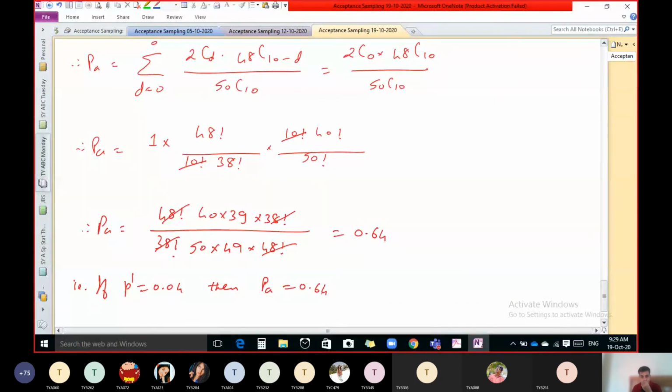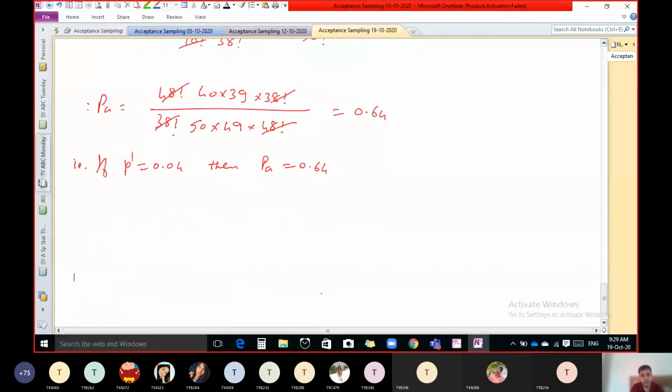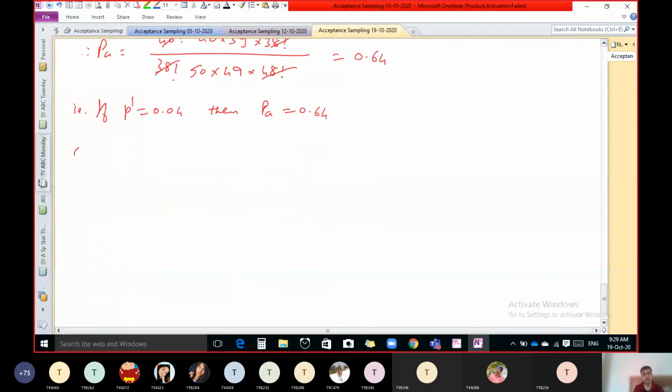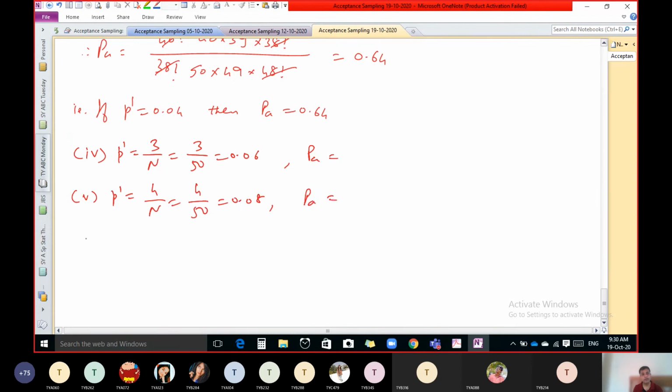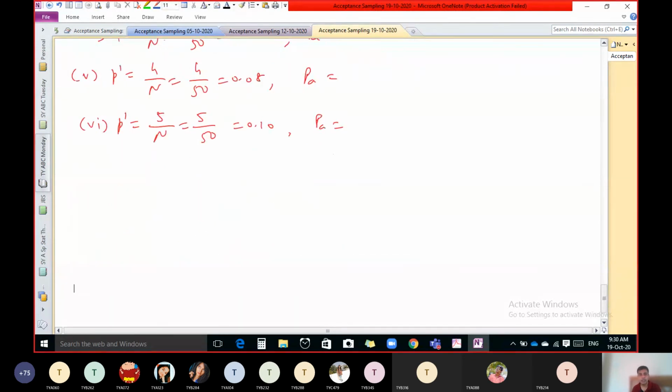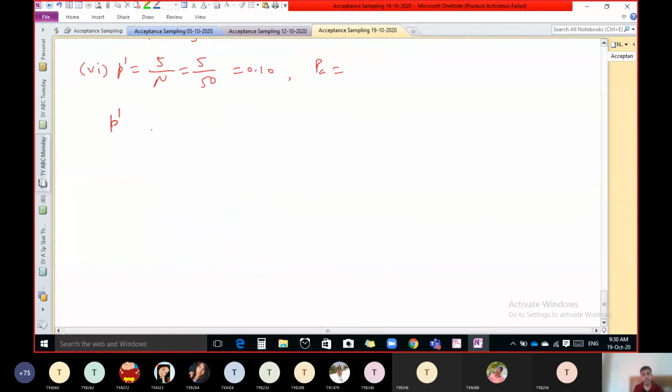You have to take at least 5 values. So for the next value, you can take P dash as 3 upon capital N, that means 3 upon 50, that means 0.06, and find PA. Next value you can take P dash as 4 upon capital N, that is 4 upon 50, that is 0.08, and find PA. And take one more value, P dash as 5 upon capital N, means 5 upon 50, means 0.10, and find PA. And now make the list of P dash and PA.